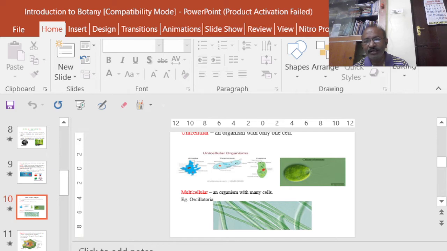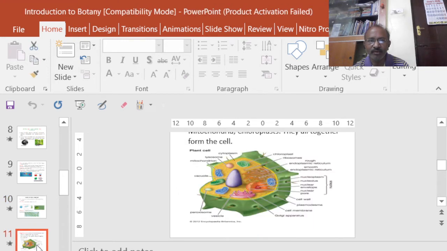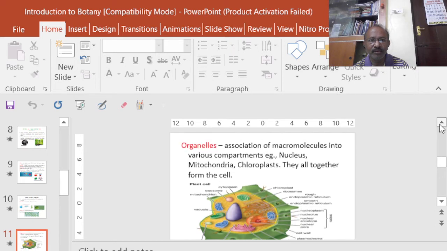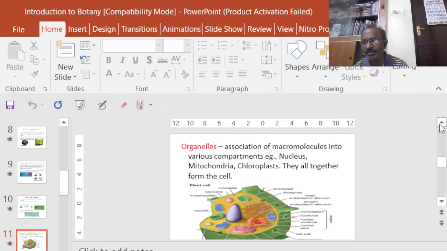Okay. Next, what we are going to see is about the organelle. Once you know about a cell, when you enter into a cell, each and every cell is made up of organelles, or what we can call cell inclusions. The organelles are associations of macromolecules into various compartments.